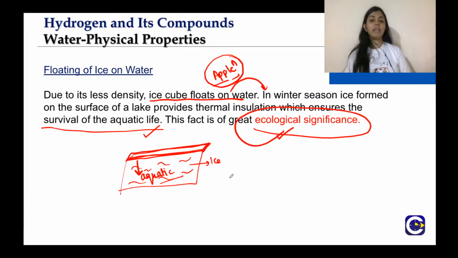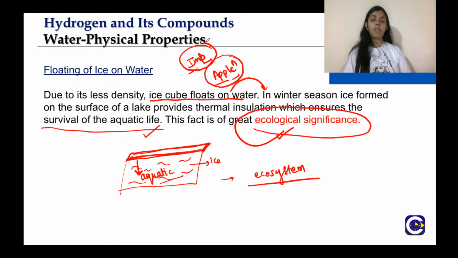So basically it helps to maintain the ecosystem. This is an important application of the fact that ice cube floats on water.